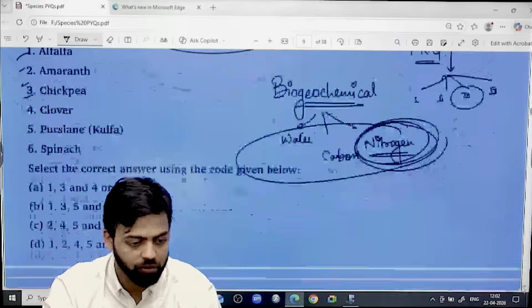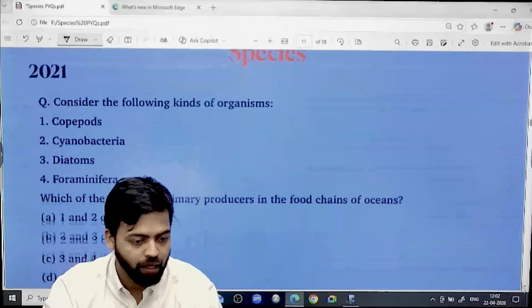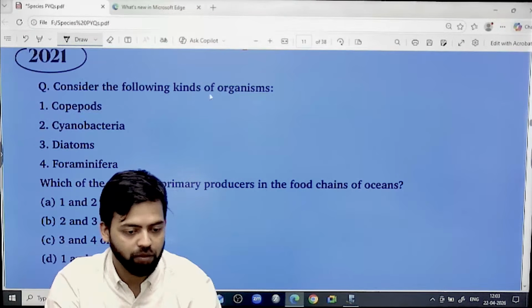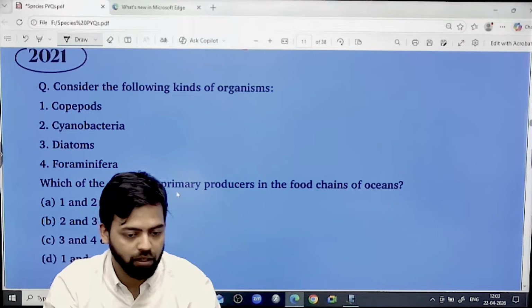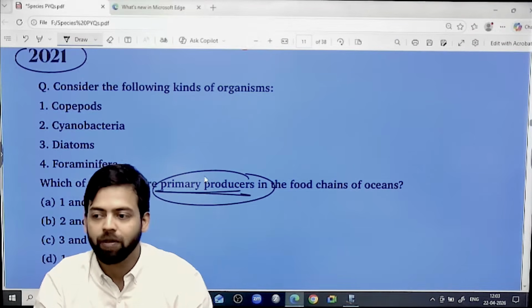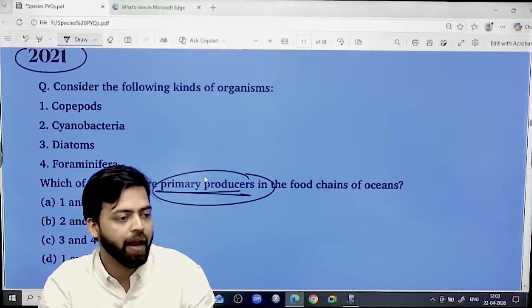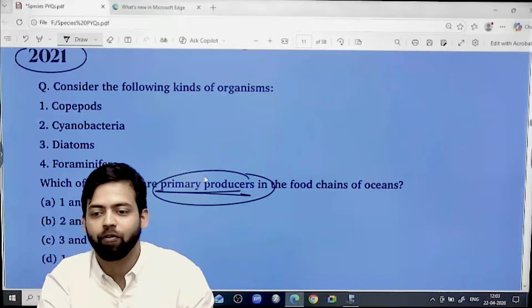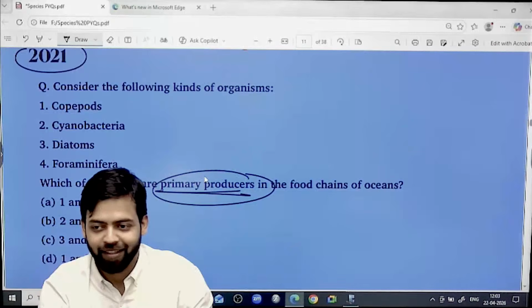Let us look at the questions. Again, this type of question in 2021, look at the different types of organisms. How many of them are primary producers? We'll talk about the food chain and food web. And since class 2-3 we are studying about the food chain, right?